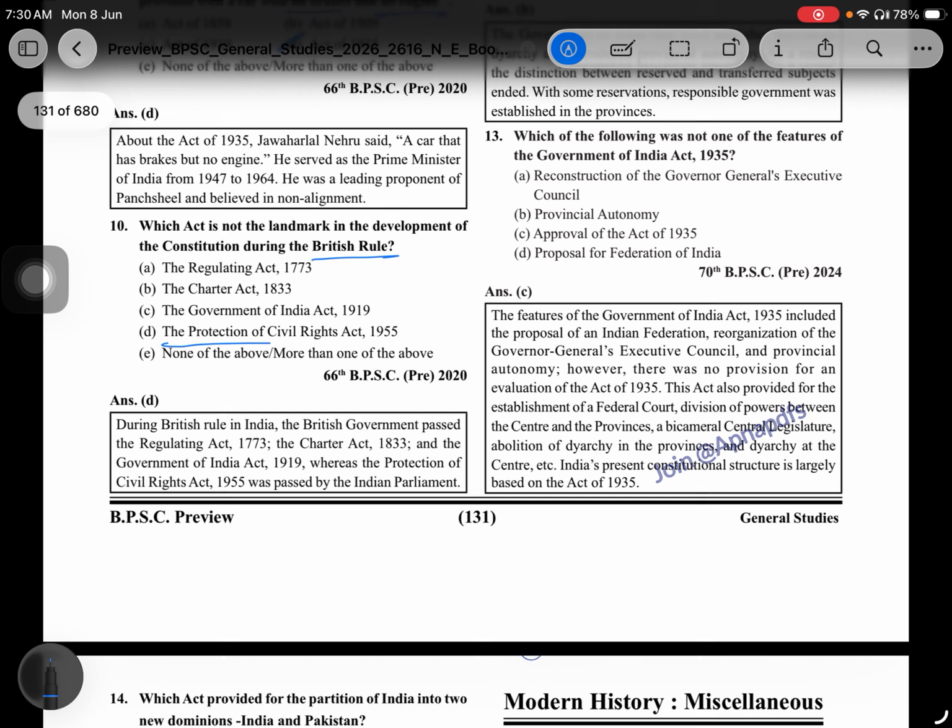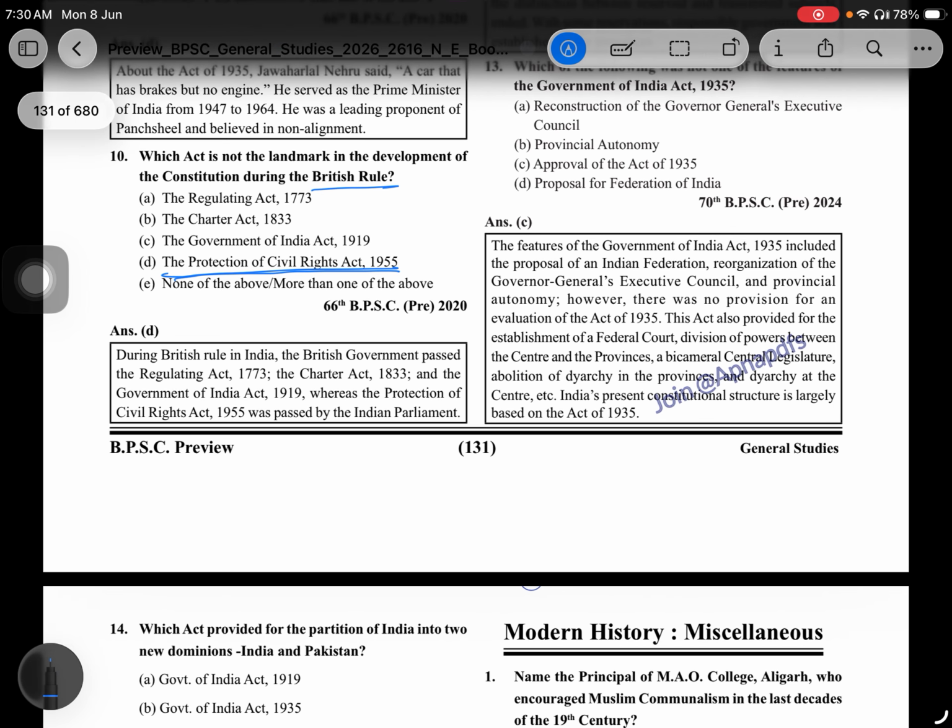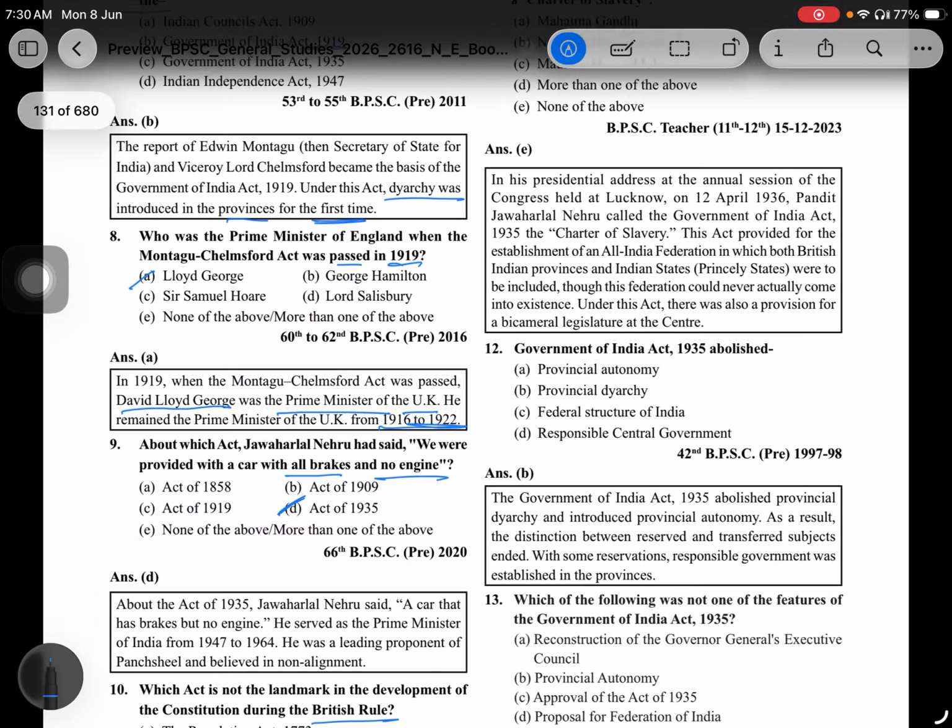That is the Protection of Civil Rights Act 1955. During British rule in India, the British government passed the Regulating Act in 1773, the Charter Act 1833 and the Government of India Act 1919, whereas the Protection of Civil Rights Act 1955 was passed by the Indian Parliament.